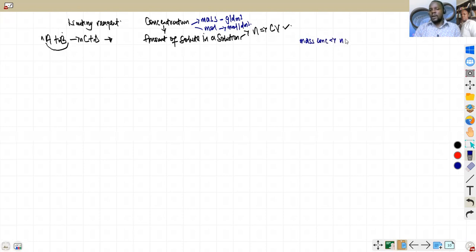So the relationship between mass and mole concentration is mass concentration equals to what? Molar mass times mole concentration. So that means concentration in gram per dm cube is always the molar mass times concentration in what? Moles per dm cube. Another important formula you have to keep in mind for questions that we are going to talk about as we move forward.